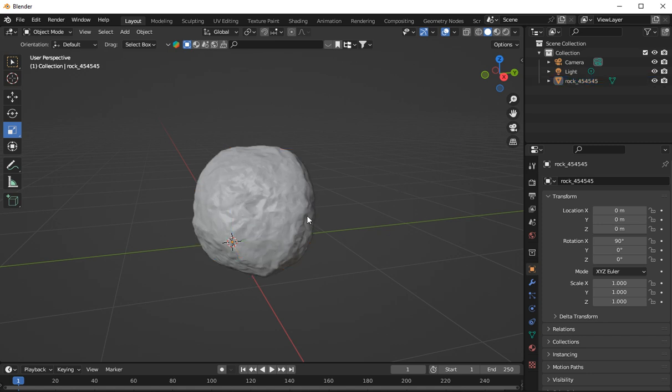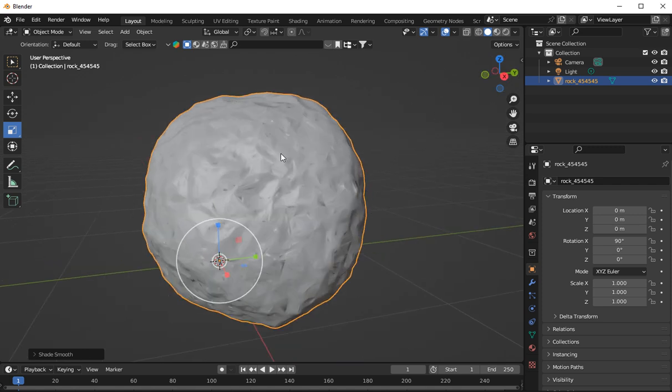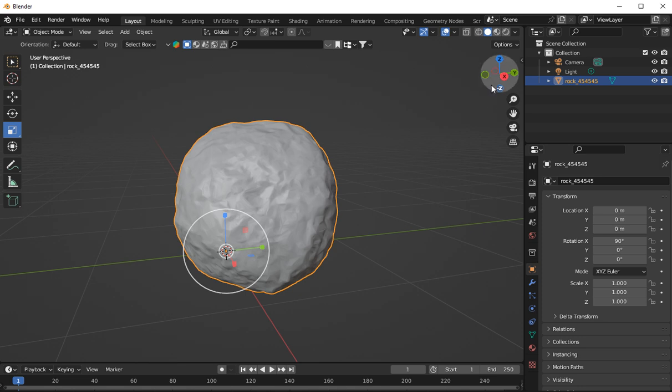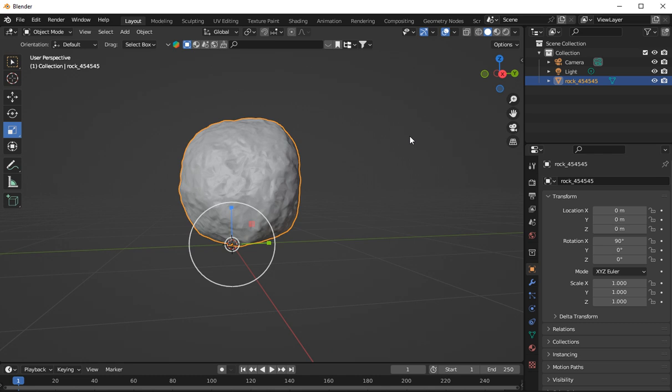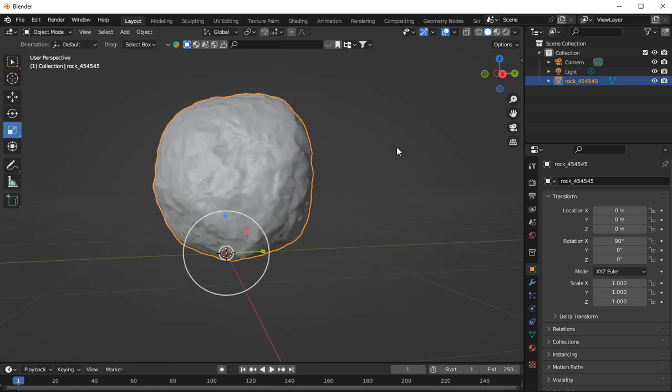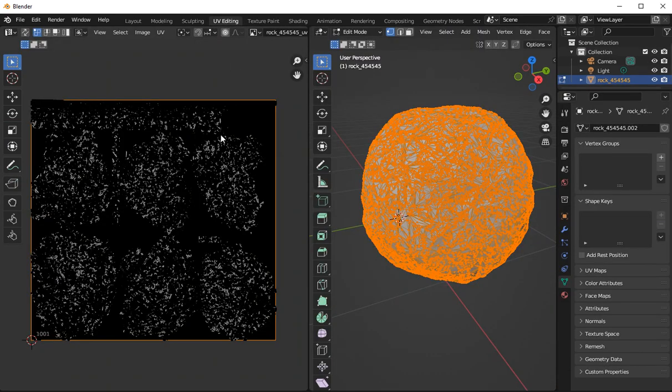Now if you want to smooth the rock, you can right click, go to smooth. It will actually smooth the rock for you. But even though it did smooth it, I'm thinking I don't want to smooth the rock, so I want to go back up here and undo the smooth. I don't want to smooth that rock because it's perfectly fine as it is. It's a rock, so I don't really want smooth edges on it. Now that we've actually got a model and we've done all the hard work, the whole thing is done. So you basically learned how to UV map it.